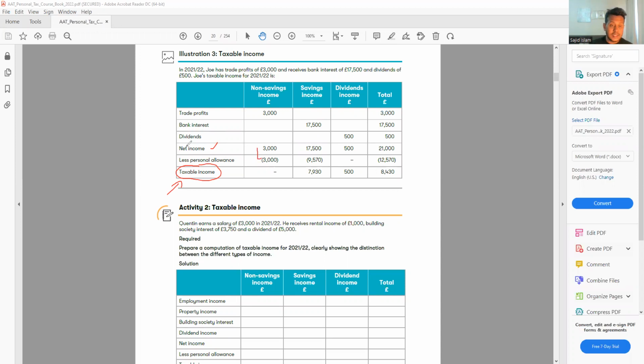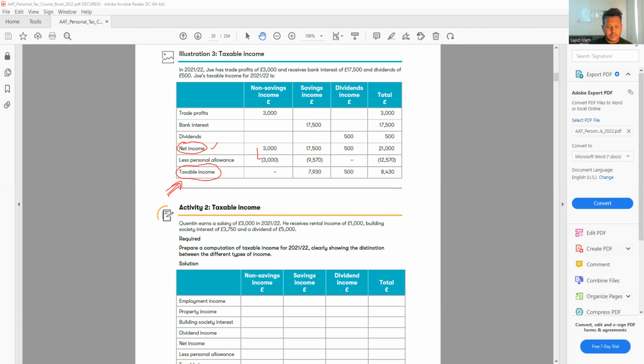So if you see it's a net income, that means the personal allowance still needs to be deducted. But if you see taxable income, if the question says taxable income, you really don't have to do the personal allowance again. They just give you this sort of information to make you confused. So you need to be very careful. If I see taxable income, I don't do the personal allowance once again. If I see net income, then I have to do the adjustment.